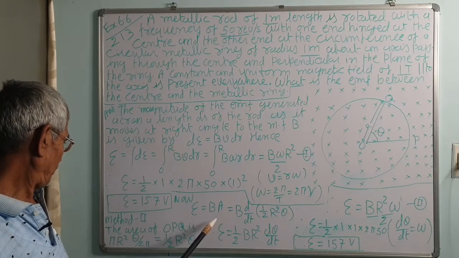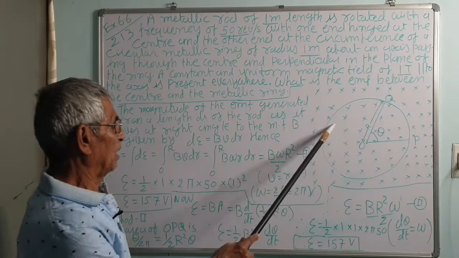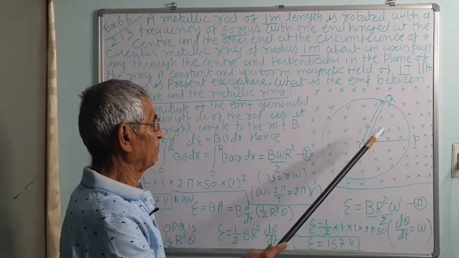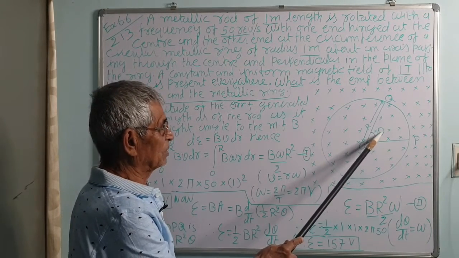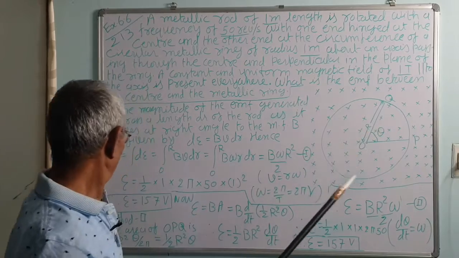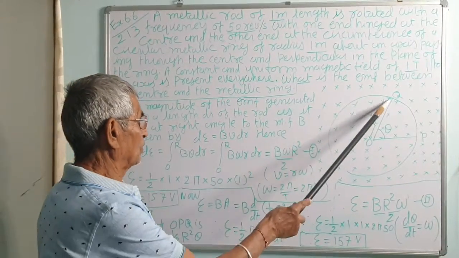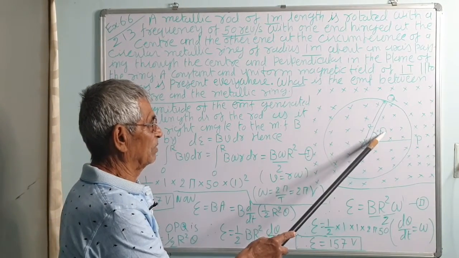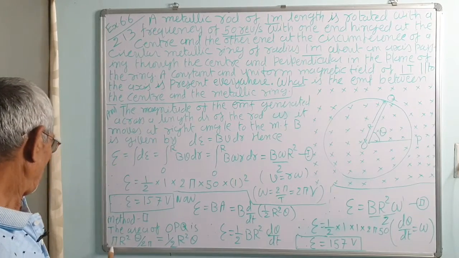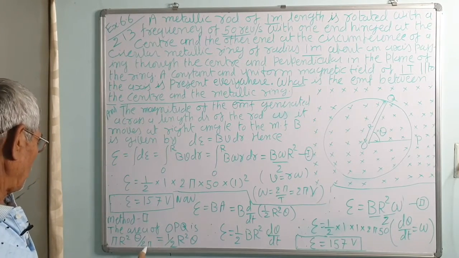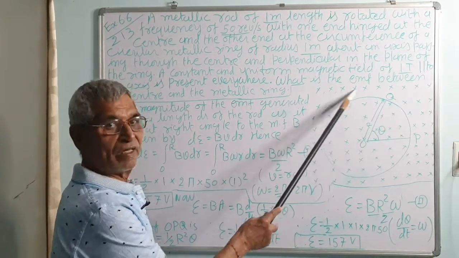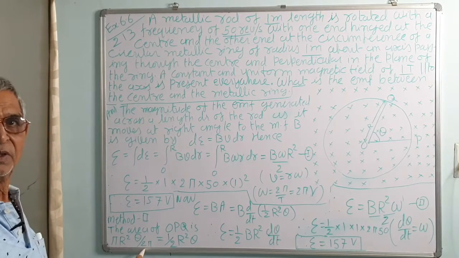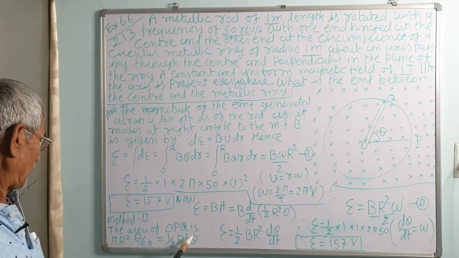The whole area of the ring, the area of the circle, is pi r squared. If the angle described is theta, then the area covered while rotating is pi r squared into theta upon 2 pi. Pi r squared is the area described when the angle is 2 pi. So, when the angle is theta, the area is pi r squared into theta upon 2 pi, that is half r squared theta.